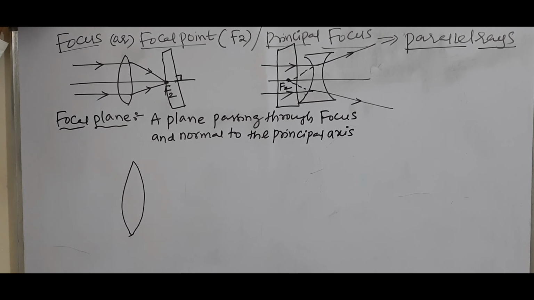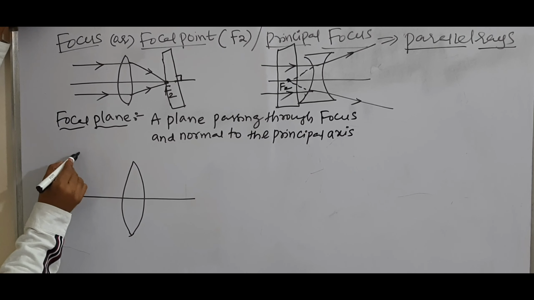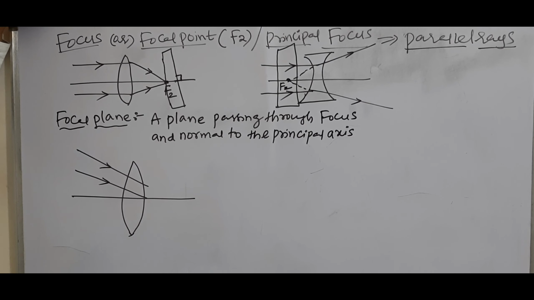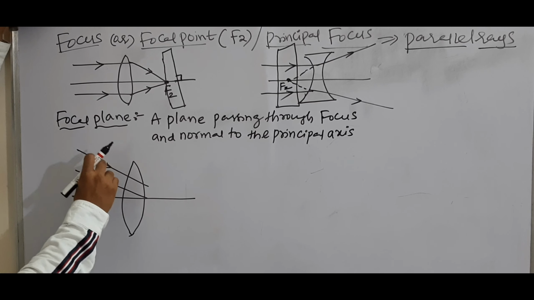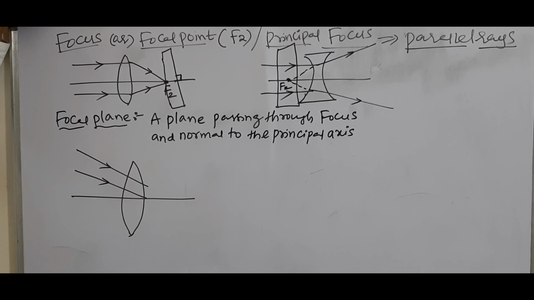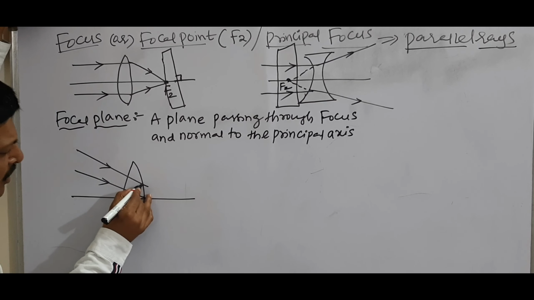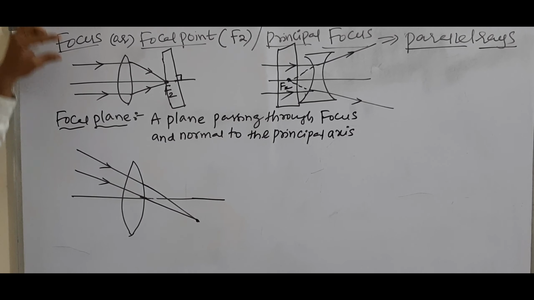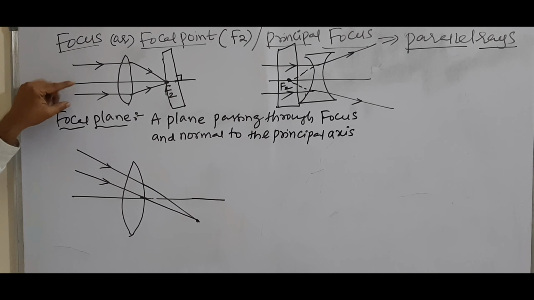Right now see here, convex lens, principal axis. Suppose the rays are parallel, but they are not parallel to principal axis. Here rays are parallel to principal axis, and after passing through lens, they meet at a focus.